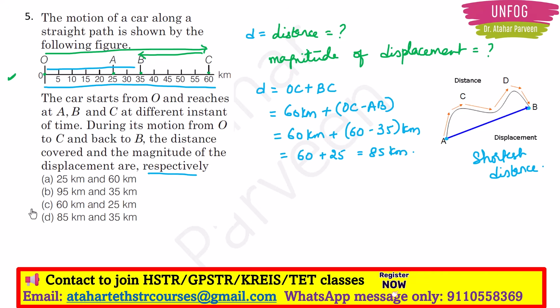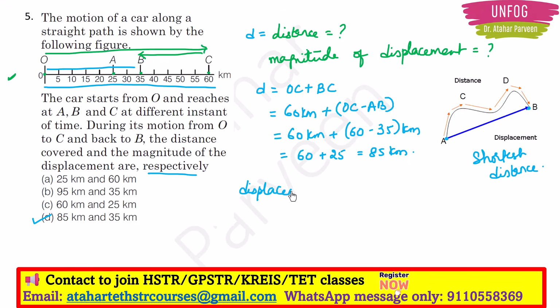In which of the options? Only option D is there, so this is the correct answer. So you can also save time if this type of question is asked. You can proceed to the next question without calculating the magnitude of displacement, because there are no other options wherein you have 85 kilometers in the distance place. So option D is the correct answer. But if you have 85 kilometers in any other option also, then you should not take the risk. You have to find out the displacement.